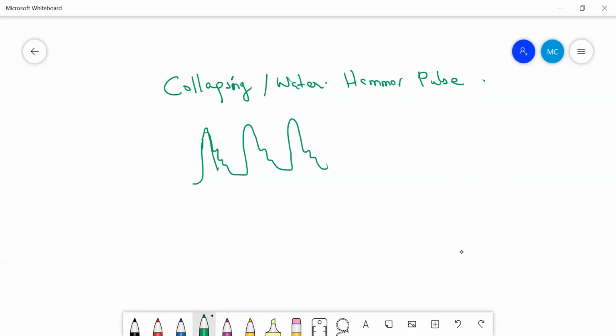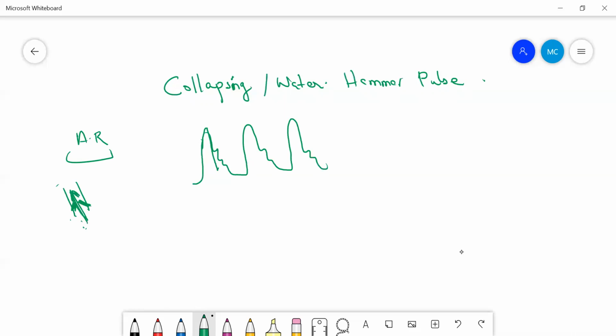Okay, so why is this the rapid upstroke? Because in aortic regurgitation there is an increased stroke volume. And why is there this rapid downstroke? Because what happens in aortic regurgitation? The blood will again flow back, isn't it? So there is this diastolic leak back into the left ventricle. The valves are not closing, there is regurgitation here, and therefore there is again the leak back into